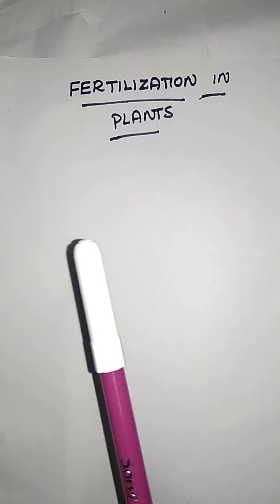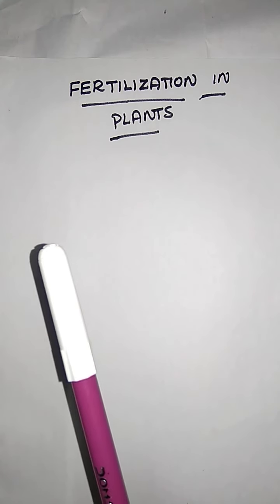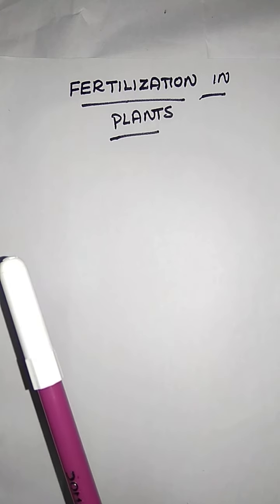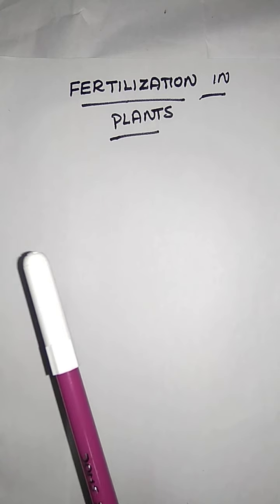Today we are going to see fertilization in plants. In the previous topic, we saw the agents of pollination. We have been seeing a lot of topics on pollination, right? What is pollination? Transfer of pollen from the anther of one plant to the stigma of another plant is cross pollination. If it is within the same flower, we call it self pollination.